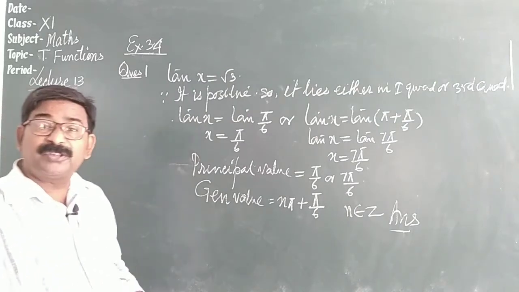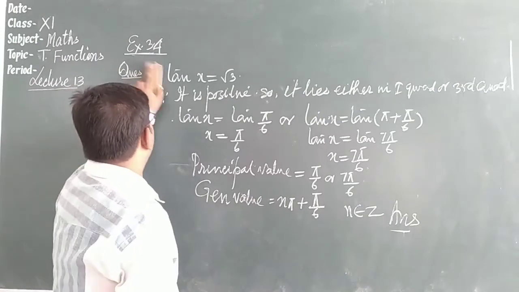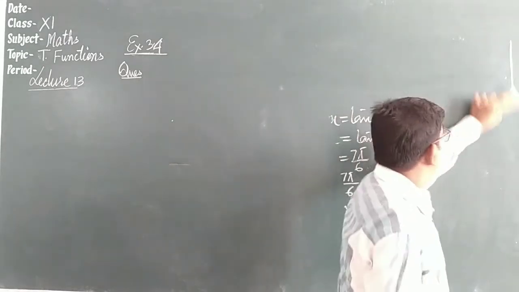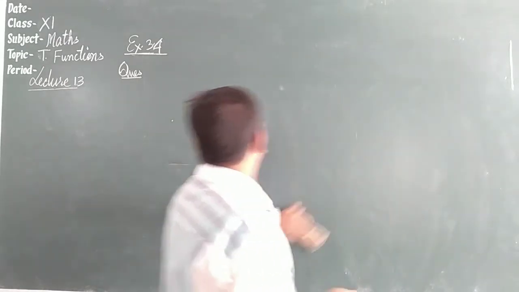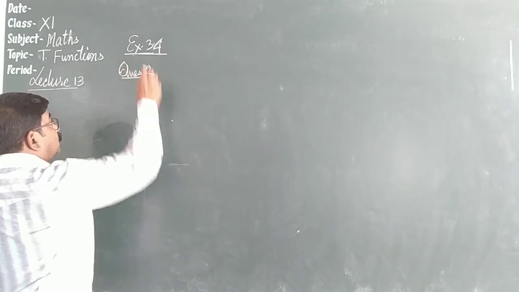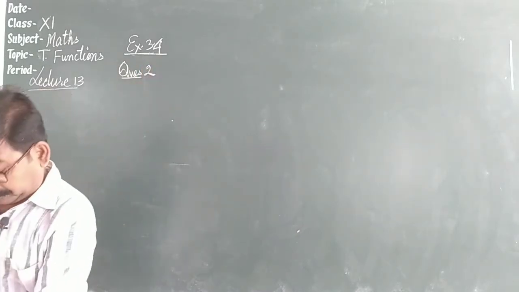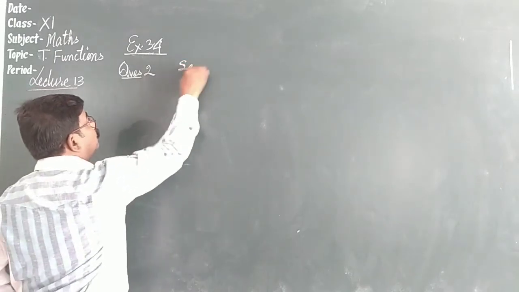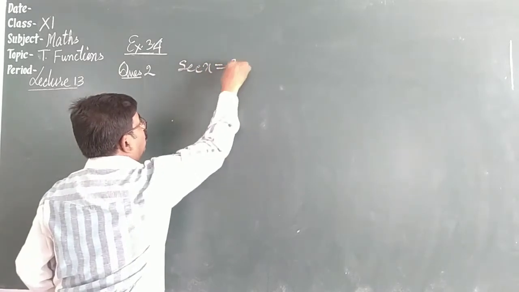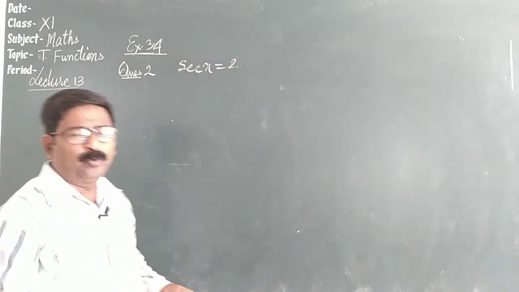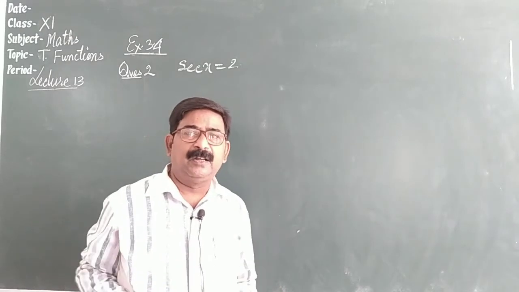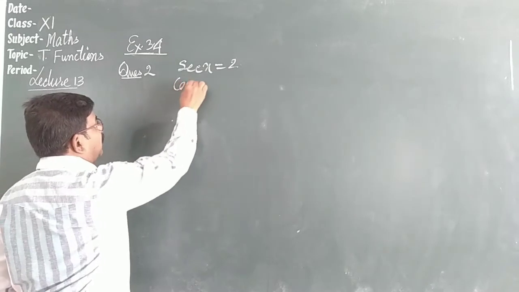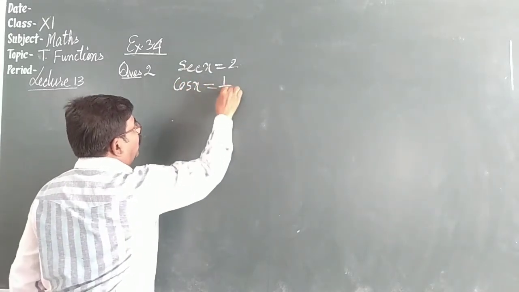Let's see one more question. Question number 2. The second question is given: sec x is equal to 2. It is difficult to memorize the value of sec, so you can better convert this into cos. So you can write cos x is equal to 1 upon 2.